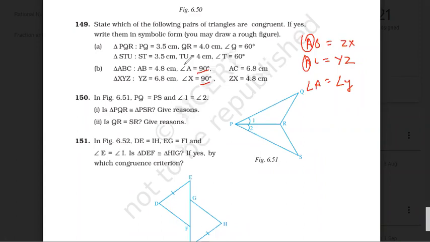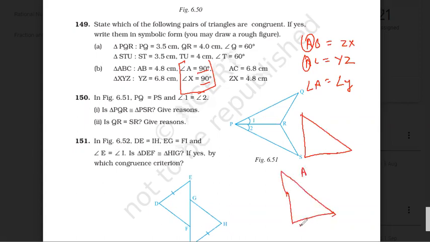But 90 degree. Think like this. Angle A, angle X. Right? So Y, Z, B, C.